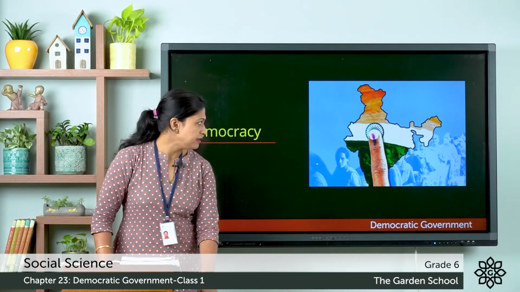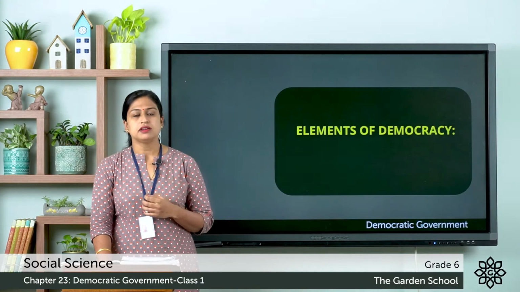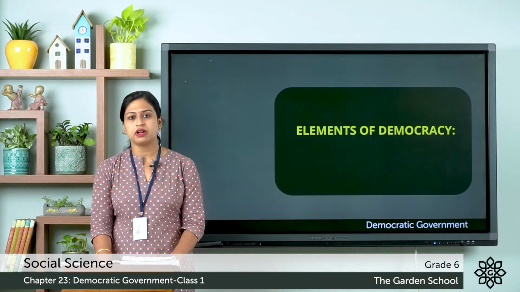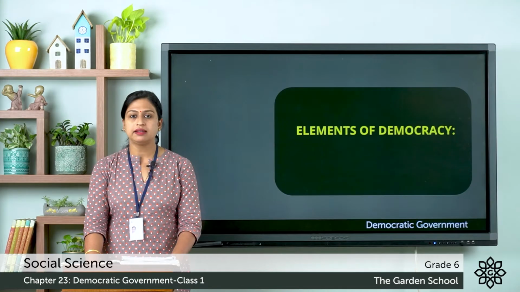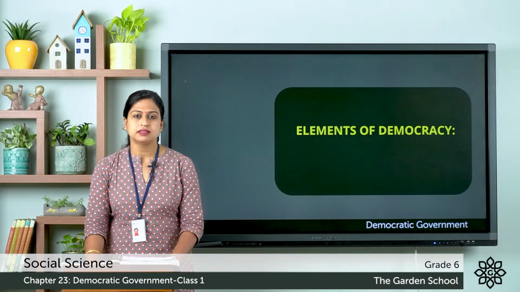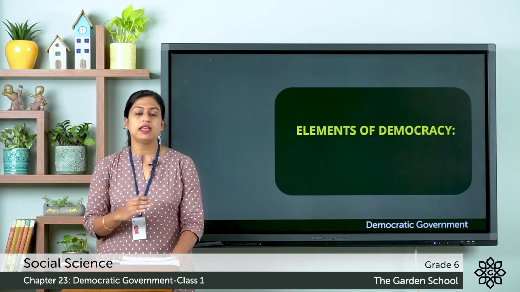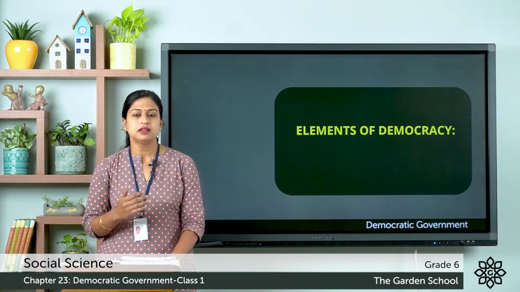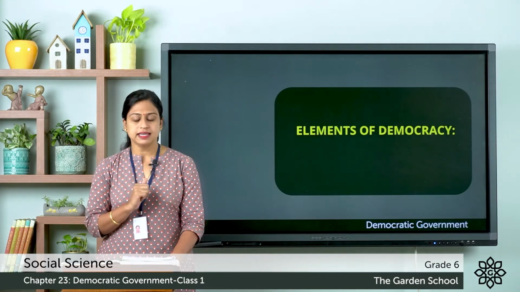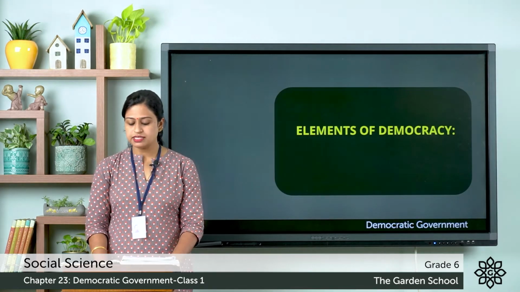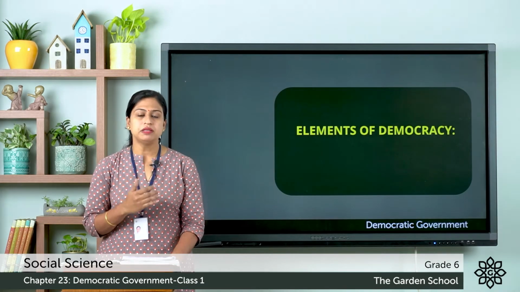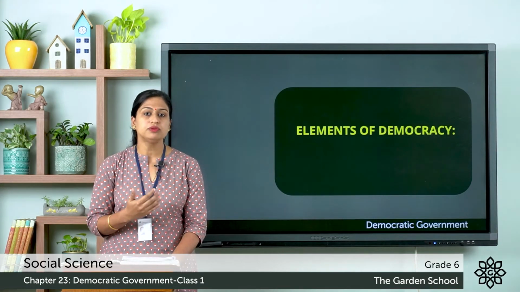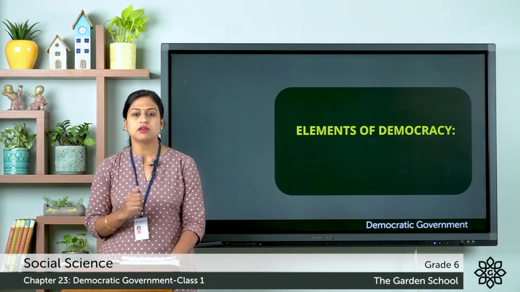Next, let's understand the elements of democracy. There are three main features of the democratic form of government, and they are: the first one, the right of the people to elect their leaders. All the citizens above the age of 18 have the right to elect their leaders through the process known as elections. The second one is the right of the people to express their views freely regarding the policies of the government. That means in a democratic form of government, people are given the freedom to express their views and opinions regarding the policies of the government.